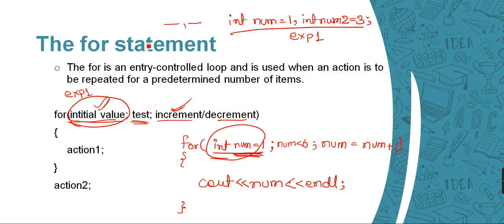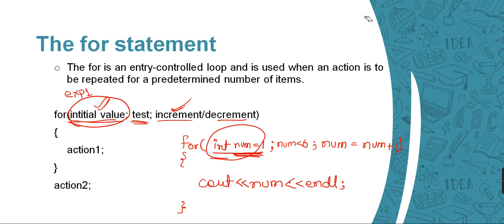So we can have multiple initializations, multiple conditions, multiple increments, decrements, both, or maybe one of them will increment and one of them will decrement. So we can have multiple of that. We are going to look at that. But for now, for the sake of ease, you can think of only one condition, one assignment, one increment or decrement.